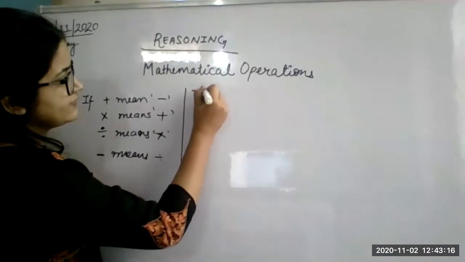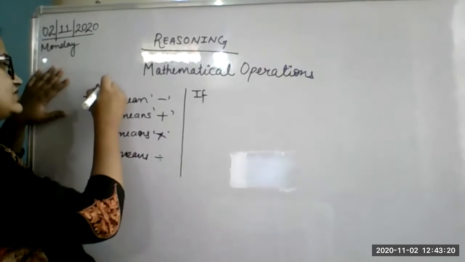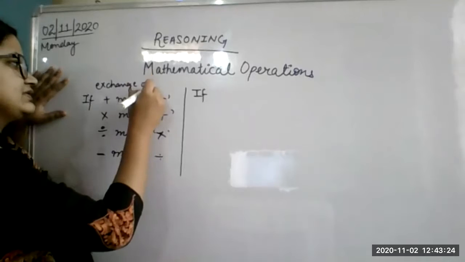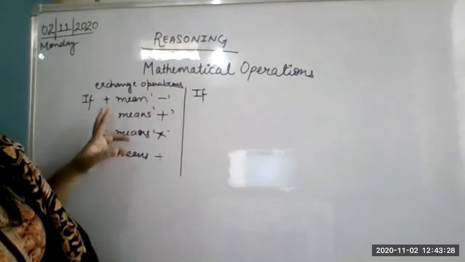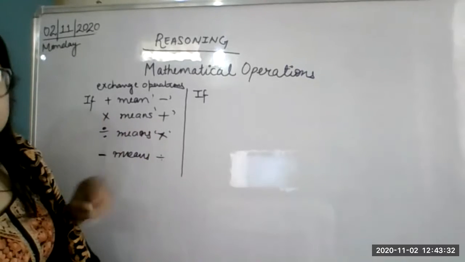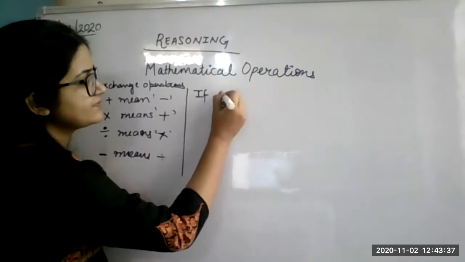Next is symbolic. Number one is exchanging. They can exchange operations. Plus means minus. These are all operations. Second thing is they may use signs.